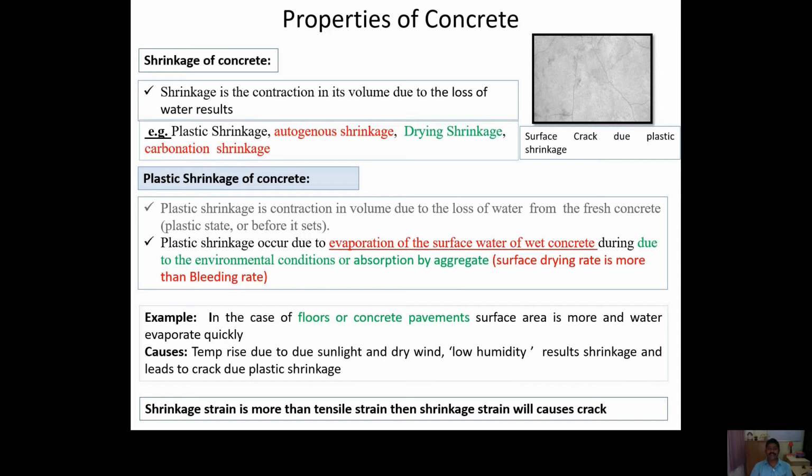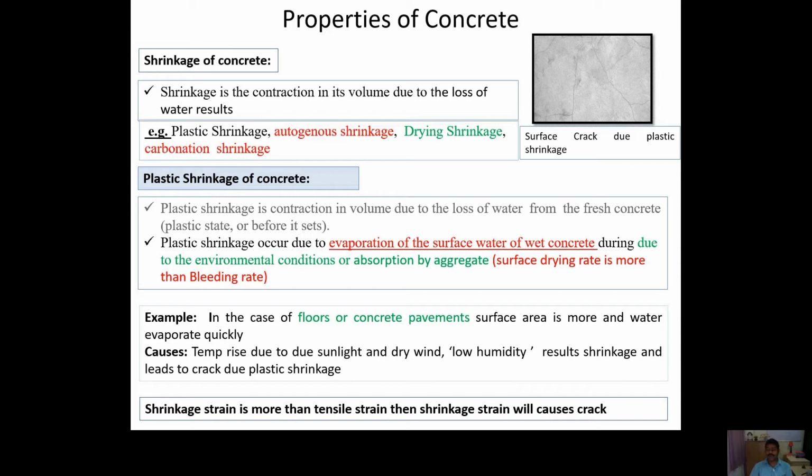So plastic shrinkage indicates the shrinkage which occurs when the concrete is in the plastic state before set. Plastic shrinkage is the contraction of volume due to the loss of water in the fresh concrete. When you add water, the concrete becomes fresh concrete, and there is a loss of water due to environmental conditions, and this loss of water leads to volume contraction.